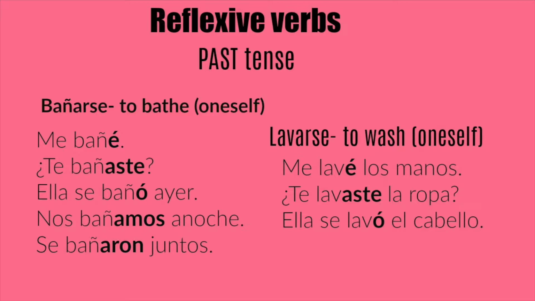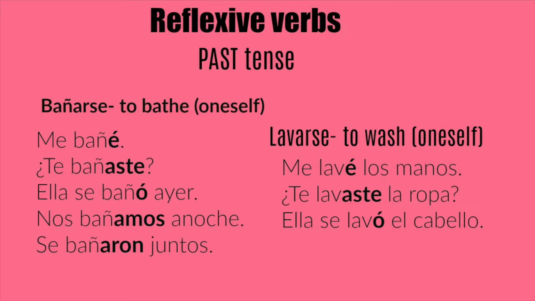Exactamente. Okay? So here we have me bañé. I bathed myself. Te bañaste. Did you bathe? Ella se bañó ayer. She bathed yesterday. Nos bañamos anoche. We bathed last night. Se bañaron juntos. They bathed together. So if I want to say, for example, my daughters, they bathed together: mis hijas se bañaron juntos. Or actually they're female, so se bañaron juntas.